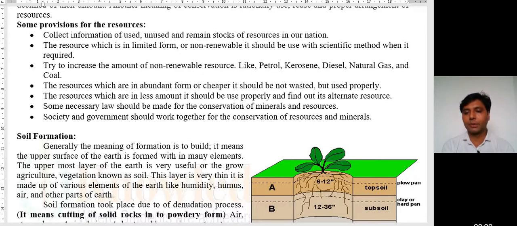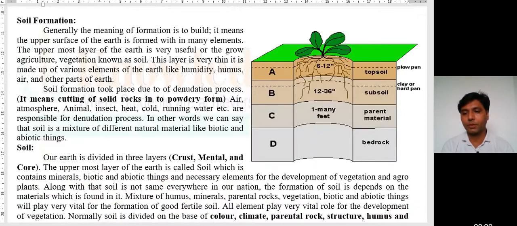Dear students, the first topic of this lecture is soil formation. Soil formation means the formation of soil with the different components of soil particles. So what are the soil particles, how is it formed, and what other components are included in soil, that we have to discuss over here, along with different types of soil in this lecture.